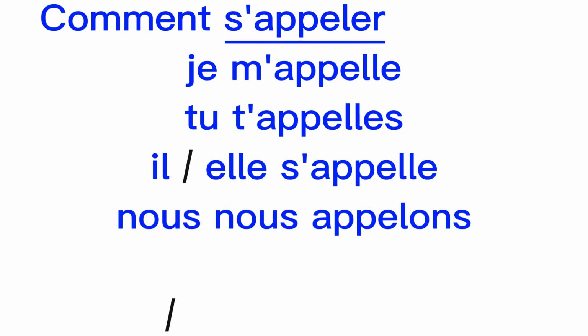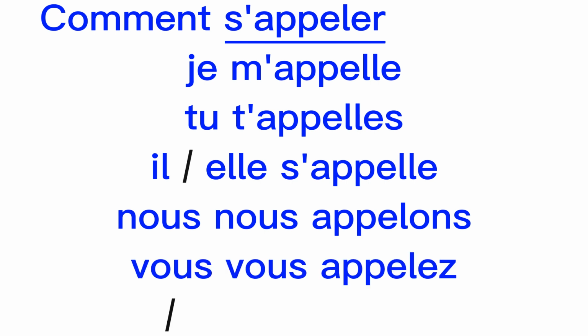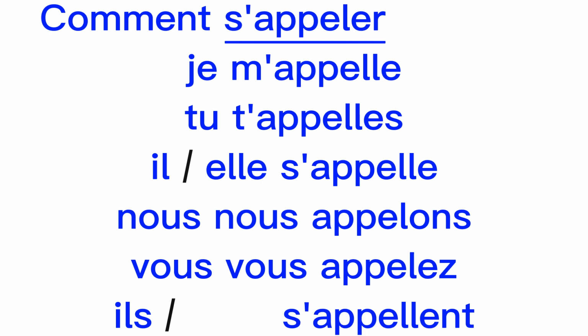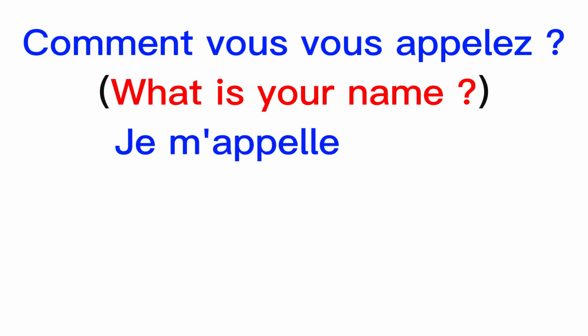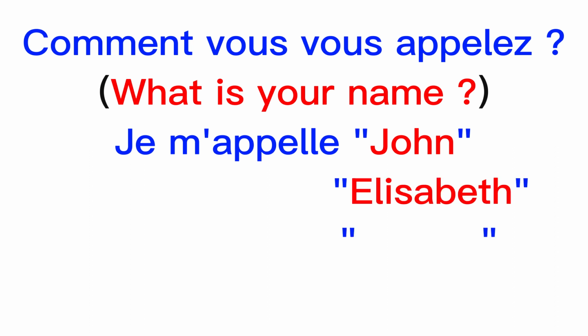Nous nous appelons. Vous vous appelez. Ils s'appellent. Elles s'appellent. At this question, Comment vous vous appelez? you will need to reply Je m'appelle John, or Elizabeth, or any name.